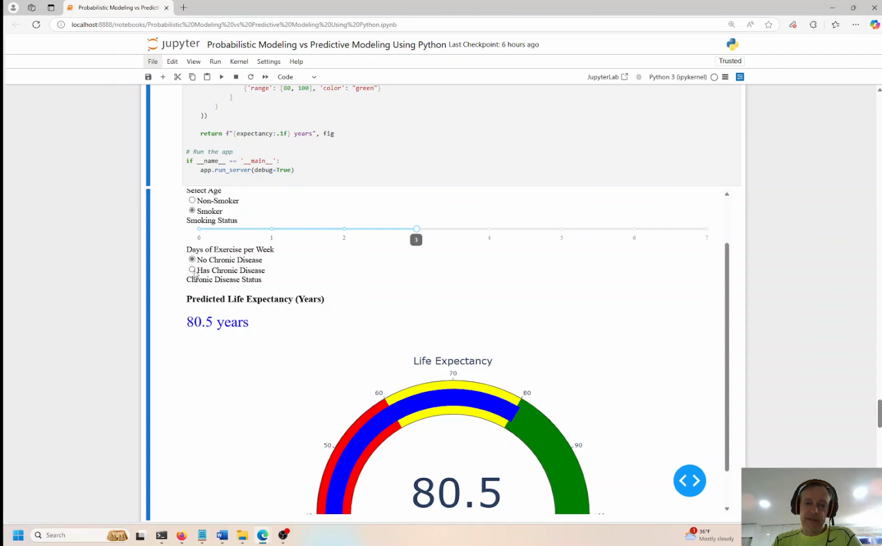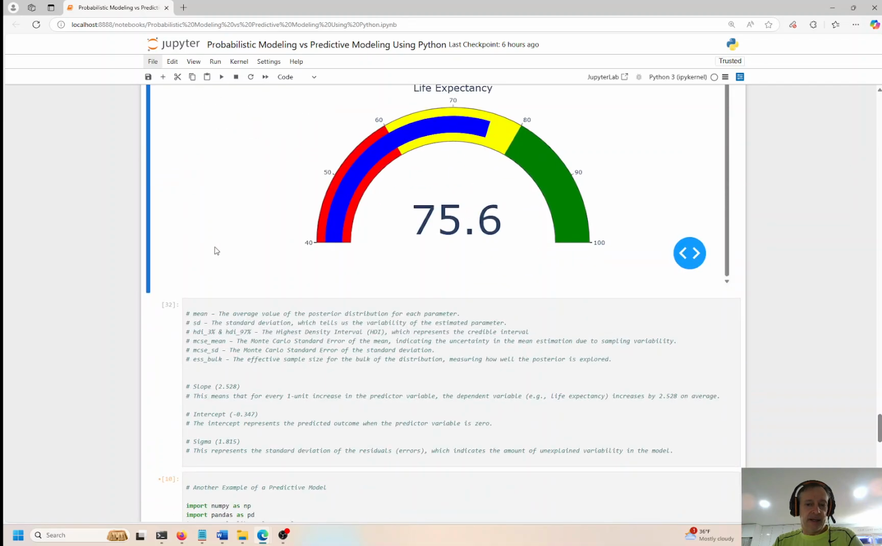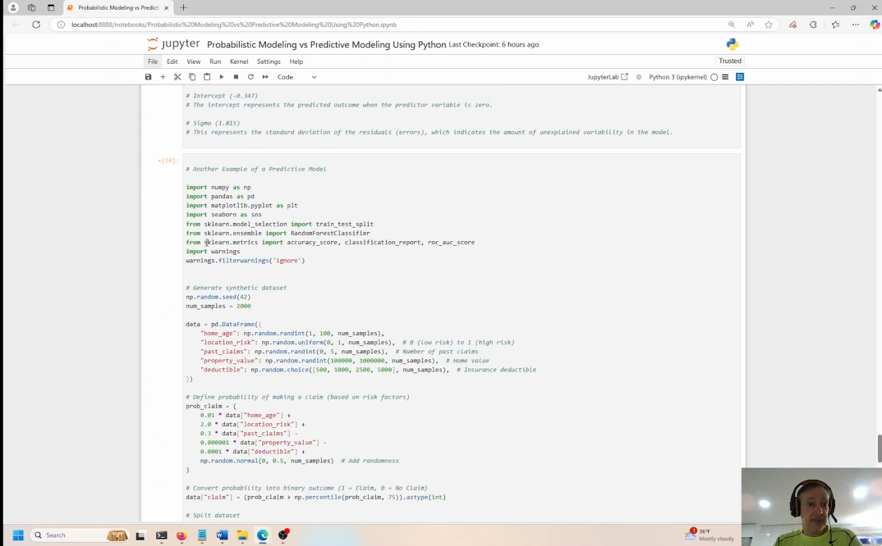But you can see a non-smoker on average is going to live longer than a smoker, right? And if you have no chronic disease, you have a longer life expectancy than with chronic disease, 78.8 versus 71 years here. And then the degree of smoking: if you're a light smoker, probably your life expectancy is a little bit longer. If you're a heavy smoker, probably your life expectancy is a little bit less, right? This is common sense. It's just intuition.